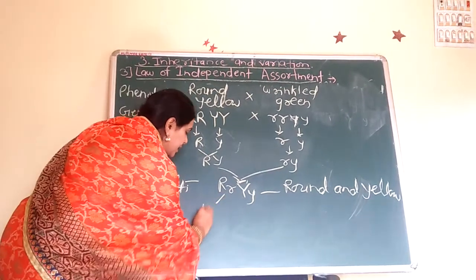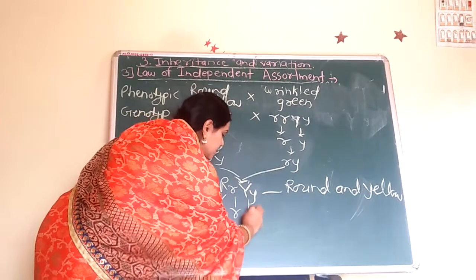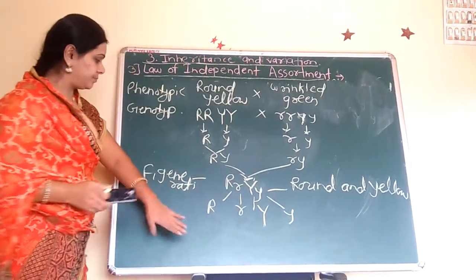That means capital R, small r, capital Y, small y.